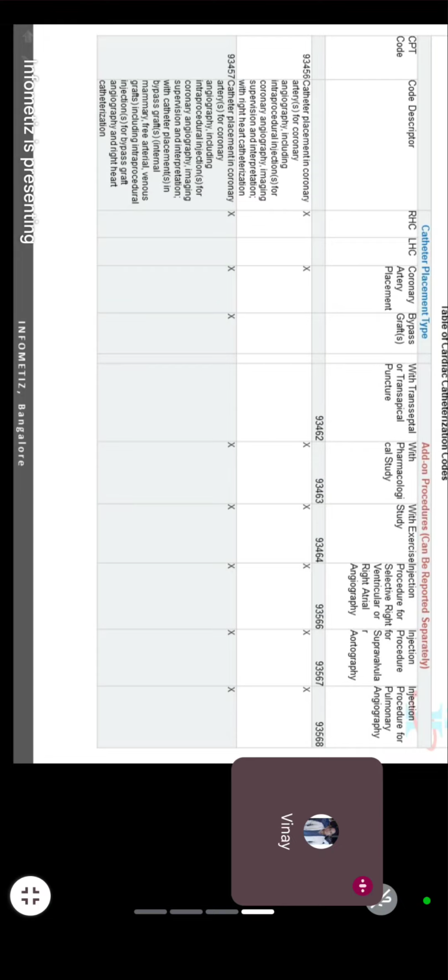So 93563 you can code with the right side or whatever code they have documented below 566. As per documentation, we have to code. Correct.